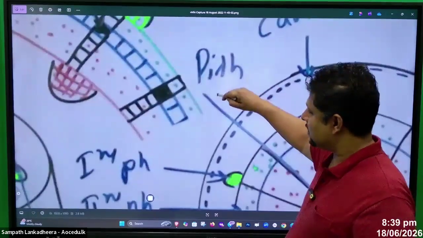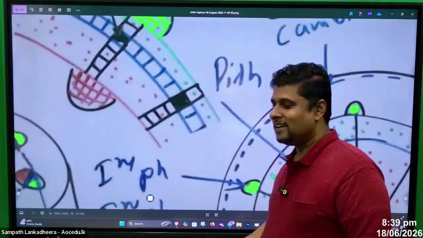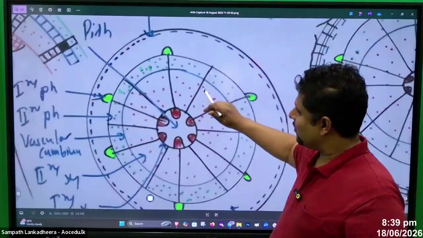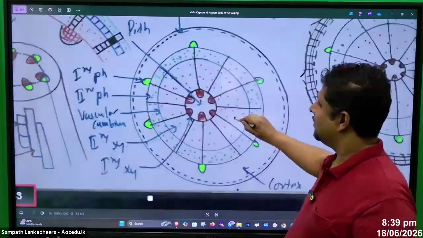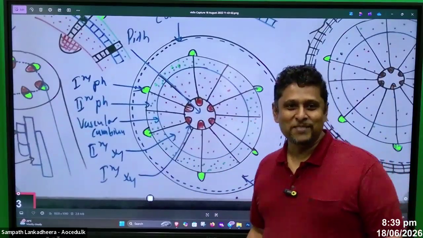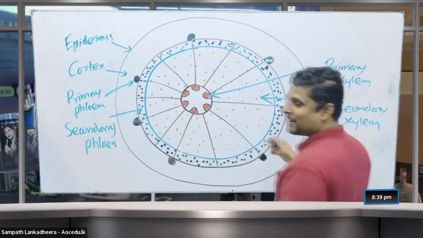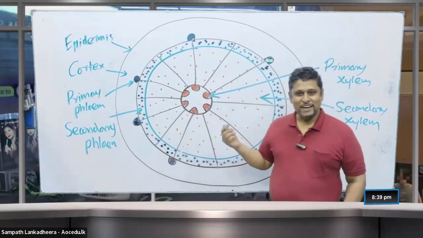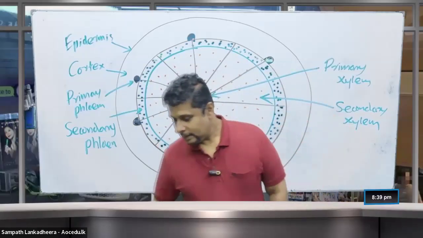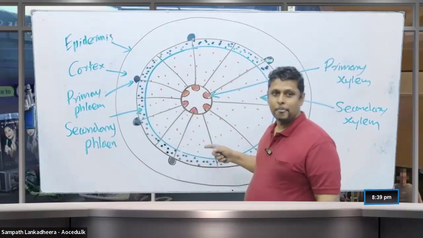So this is how it grows. And then this is what you get as the next diagram. That's the same diagram here. Right? So it is the same diagram here.